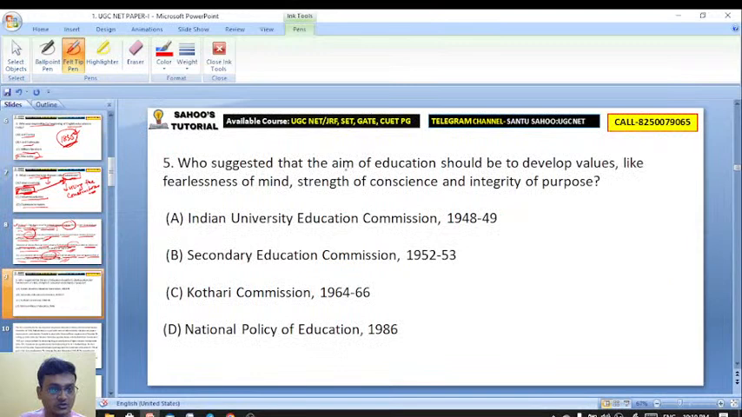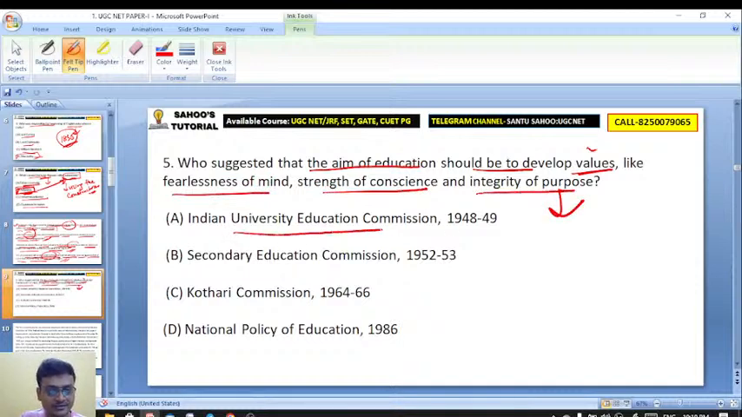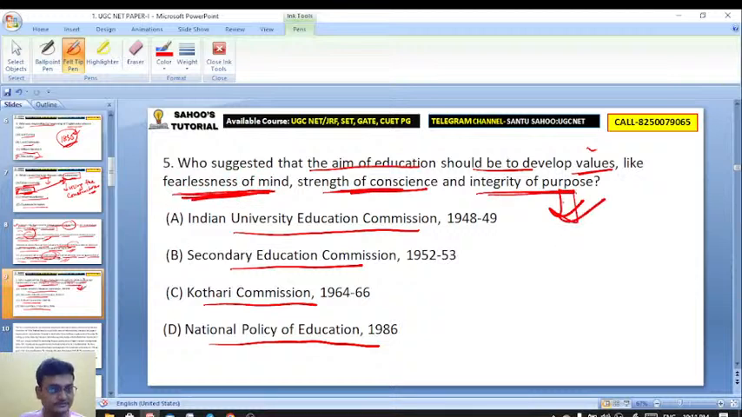Okay, next question. Who suggested that the aim of education should be to develop values like fearlessness of mind, strength of conscience, and integrity of purpose? Indian University Education Commission, Secondary Education Commission, Kothari Commission, National Policy on Education. These are all post-independence commissions. So who suggested the aim of education should be like this: fearlessness of mind, strength of conscience, integrity of purpose?